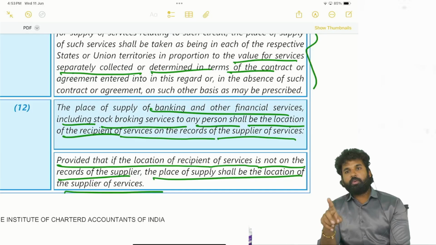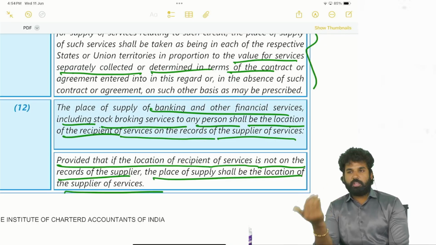If it is provided to a registered person, the place of supply will be the location of such person. If it is provided to an unregistered person, and the address of the recipient is with the supplier, then it is the location of the recipient. If the address of the recipient is not with the supplier, then the location of the service provider will be the place of supply.